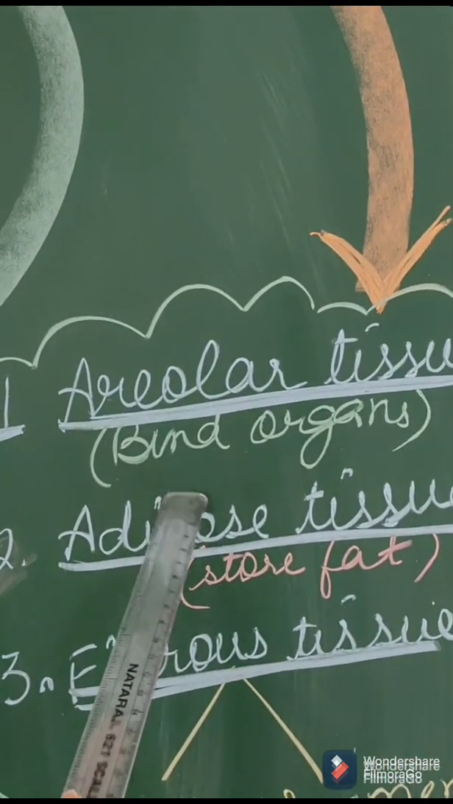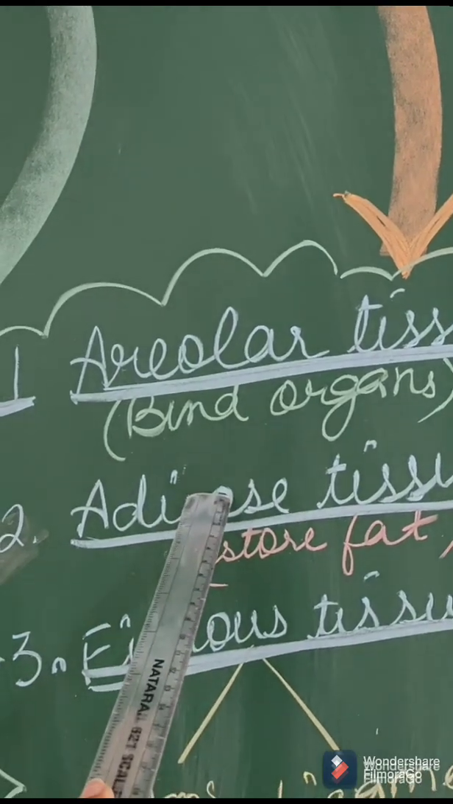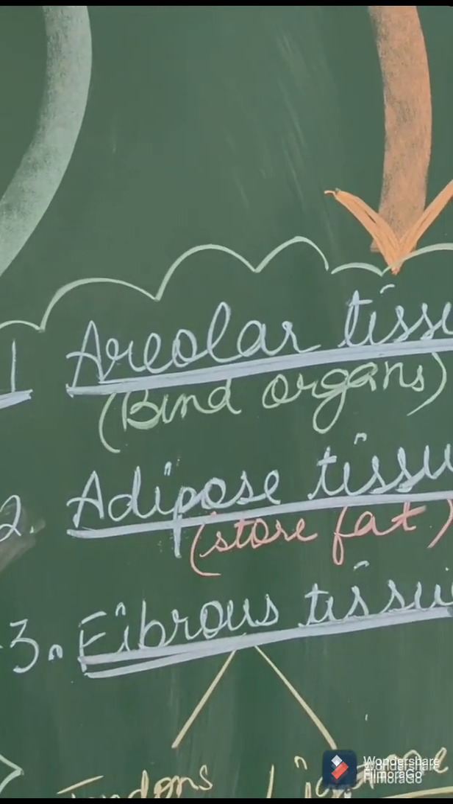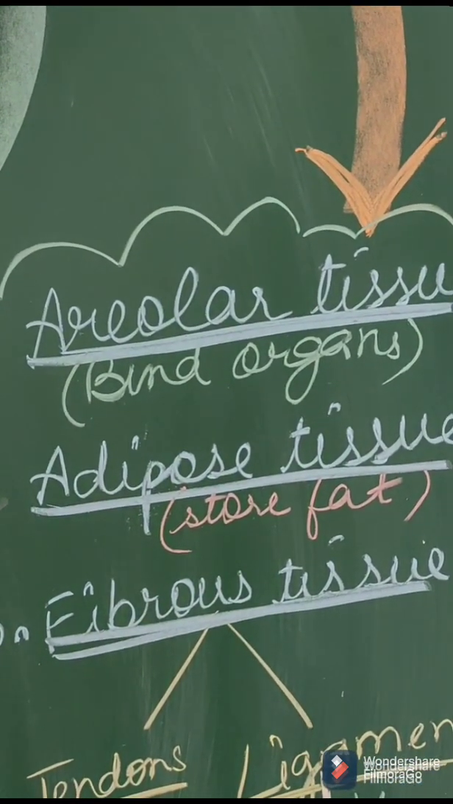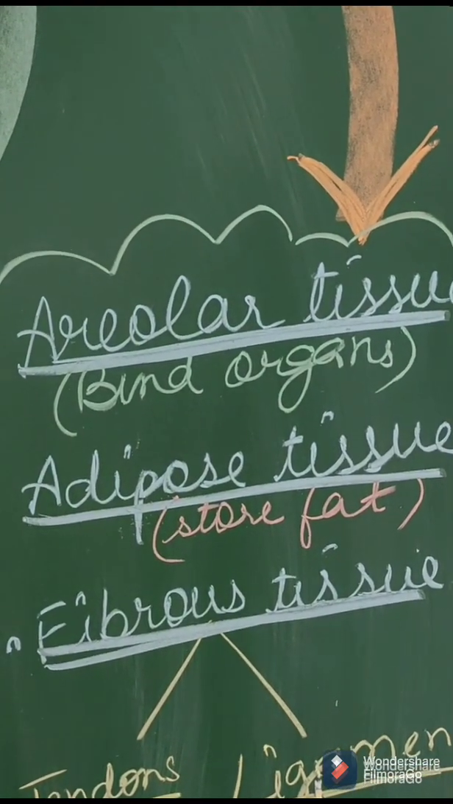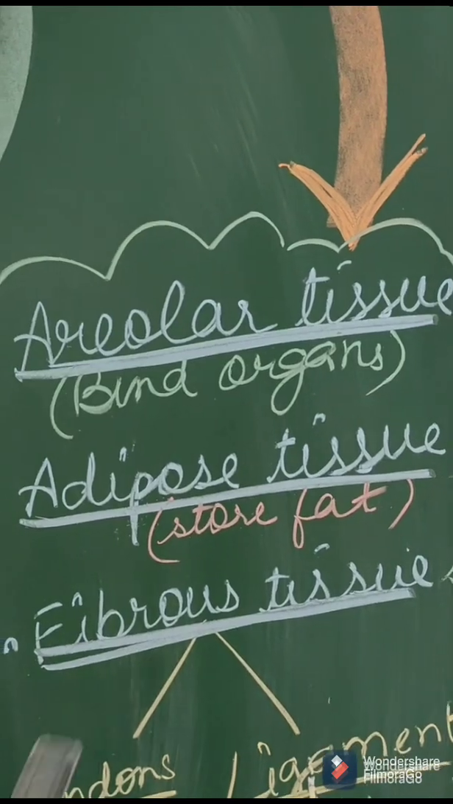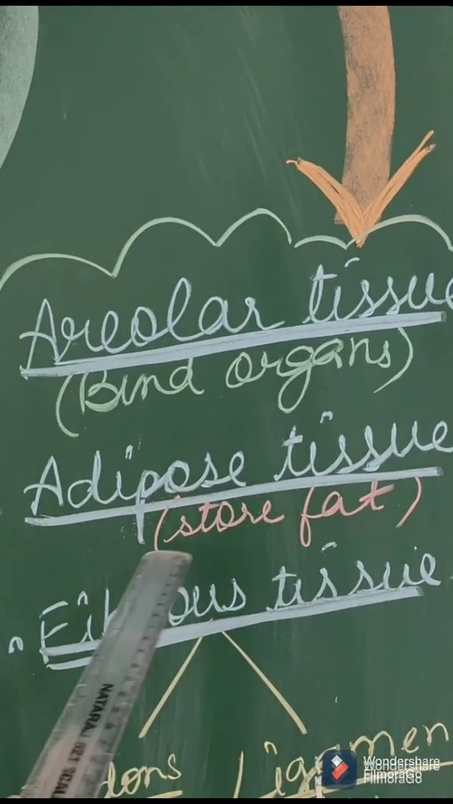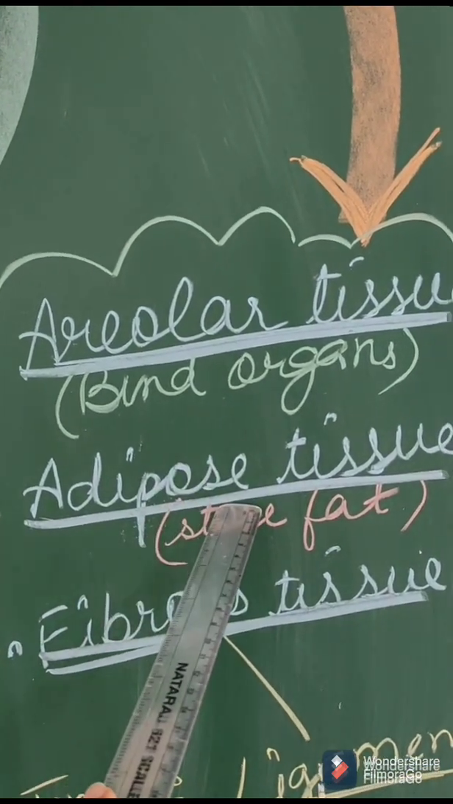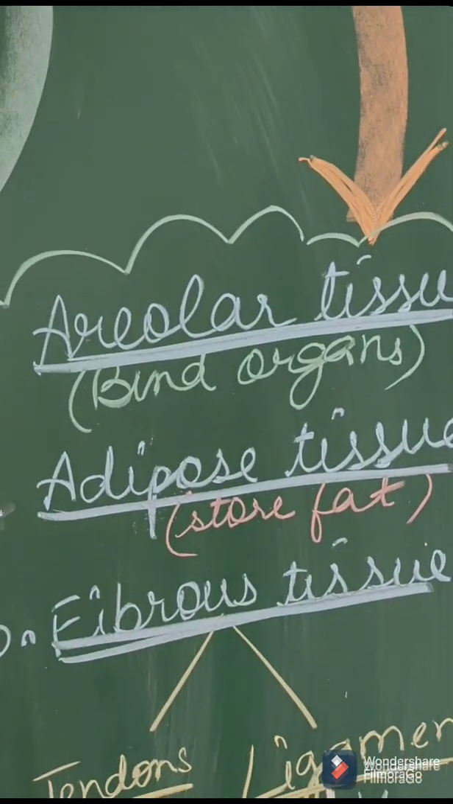Second, when this tissue is present around delicate organs, it acts as a shock absorber. So it will absorb the shock whenever you fall or any mechanical injury occurs. So due to this adipose tissue, our delicate organs don't get injured.